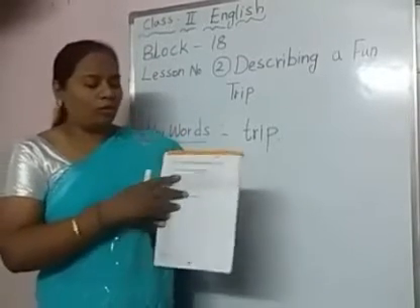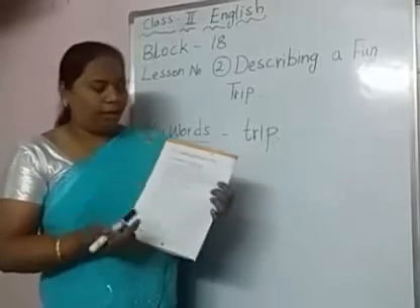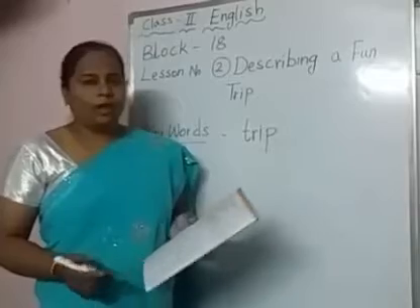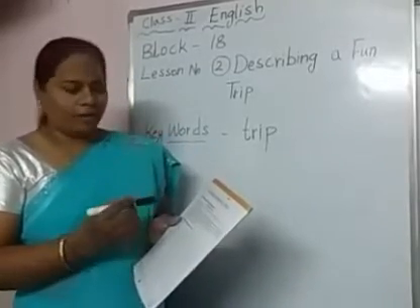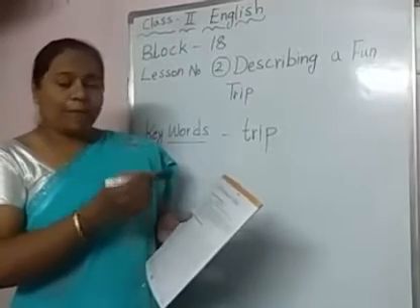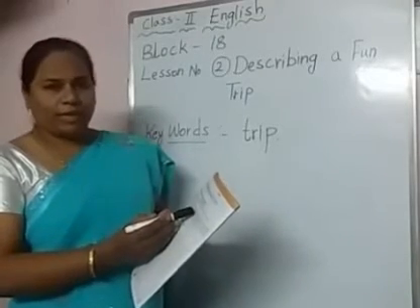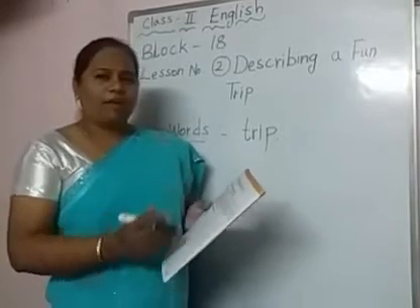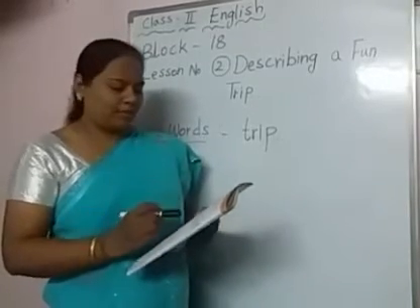So whenever we want to describe a trip where we went, we will use all these words. In this paragraph, we have words that tell us about things that happened in the past. Okay, ed words were there, no? I explained to you in the first lesson. Ed words means we add ed in the past tense form.